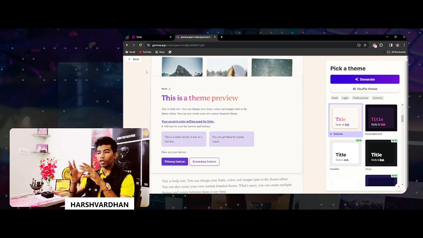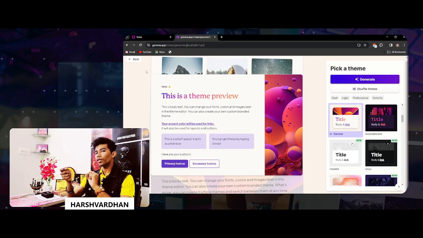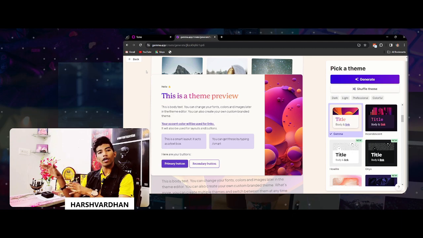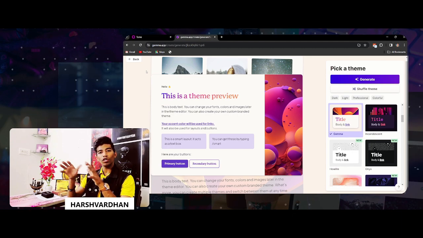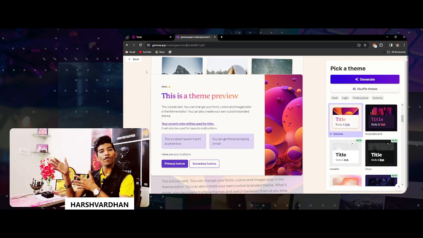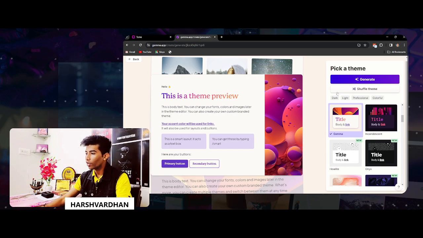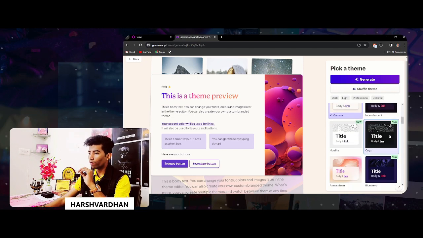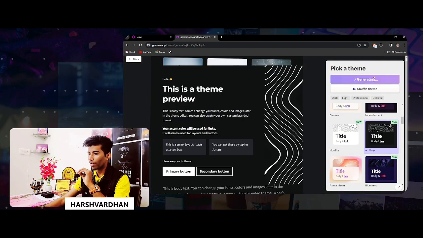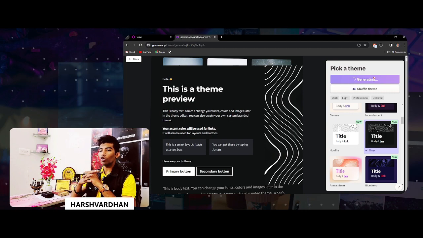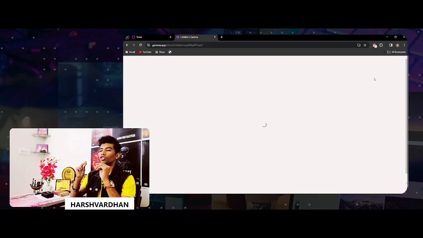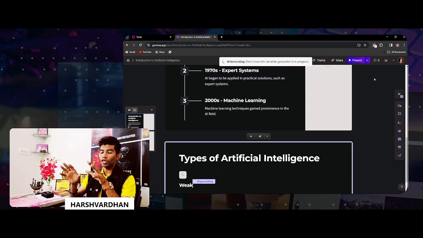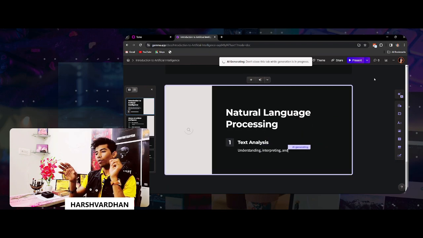It's a premium thing, but it will run on a free basis until your credits are empty. You can create a new account and use different Google IDs if you want to use it for infinite time. Here you can choose the theme of your presentation. I will choose this one because I like the black theme, and I will click on generate. Within seconds my presentation will be generated, and you will see that it is generating very fast, which is my favorite.